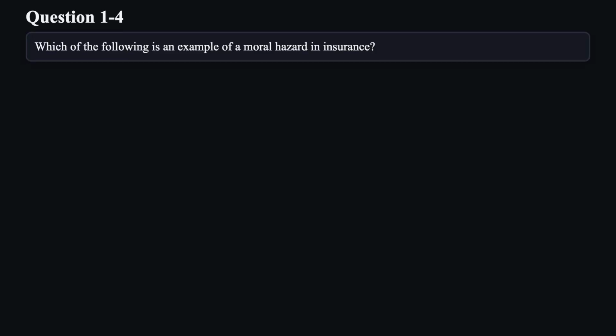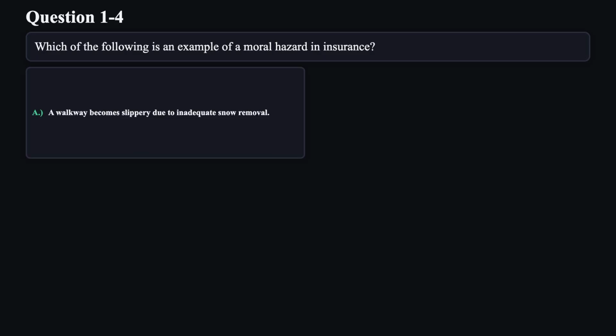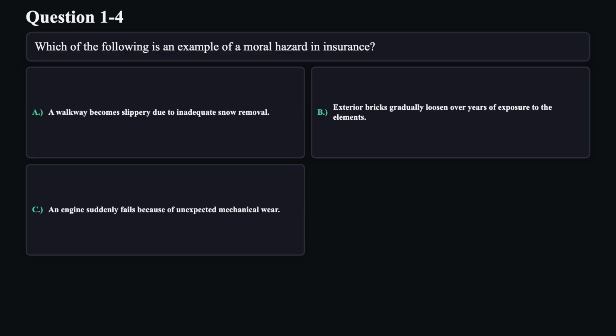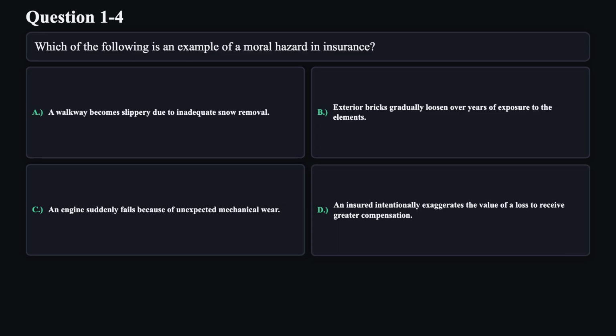Question 4. Which of the following is an example of a moral hazard in insurance? A, a walkway becomes slippery due to inadequate snow removal. B, exterior bricks gradually loosen over years of exposure to the elements. C, an engine suddenly fails because of unexpected mechanical wear. D, an insured intentionally exaggerates the value of a loss to receive greater compensation.